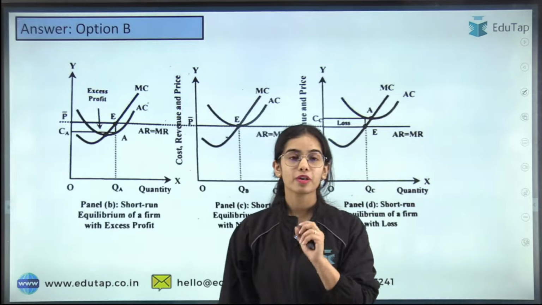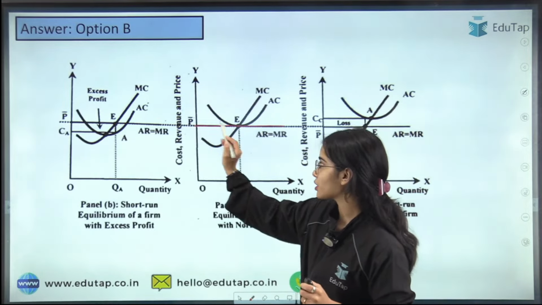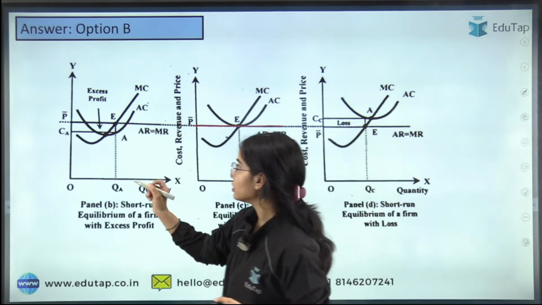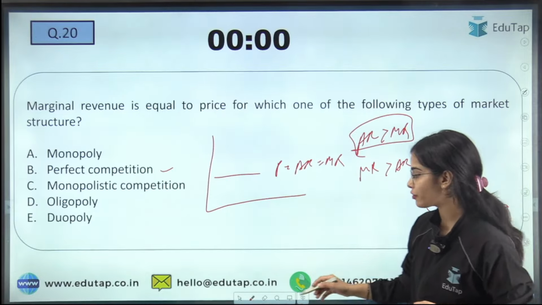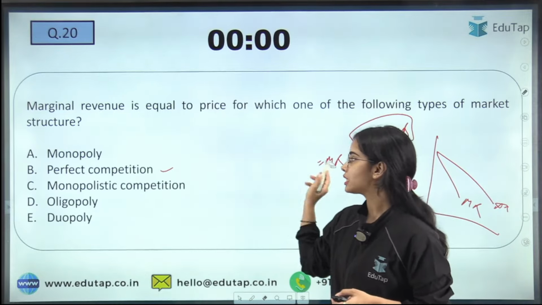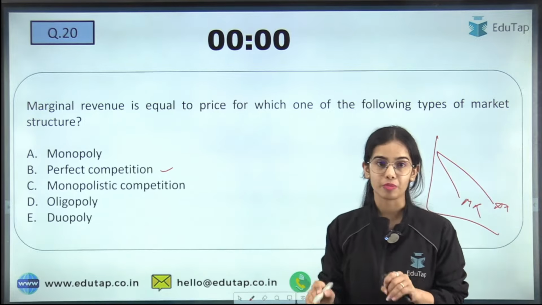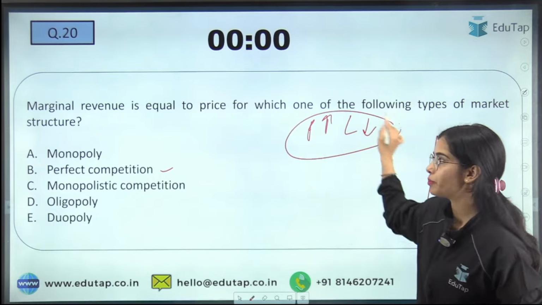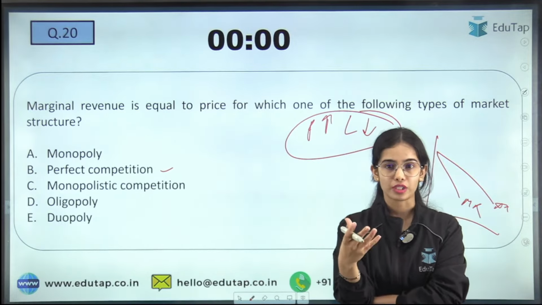In perfect competition, you can see that AR is equal to MR is equal to the price. So this is the situation. Now, where will the equilibrium be achieved? The equilibrium condition in perfect competition is what? The profit maximizing or loss minimizing equilibrium will be achieved at what place? What is the condition for that?